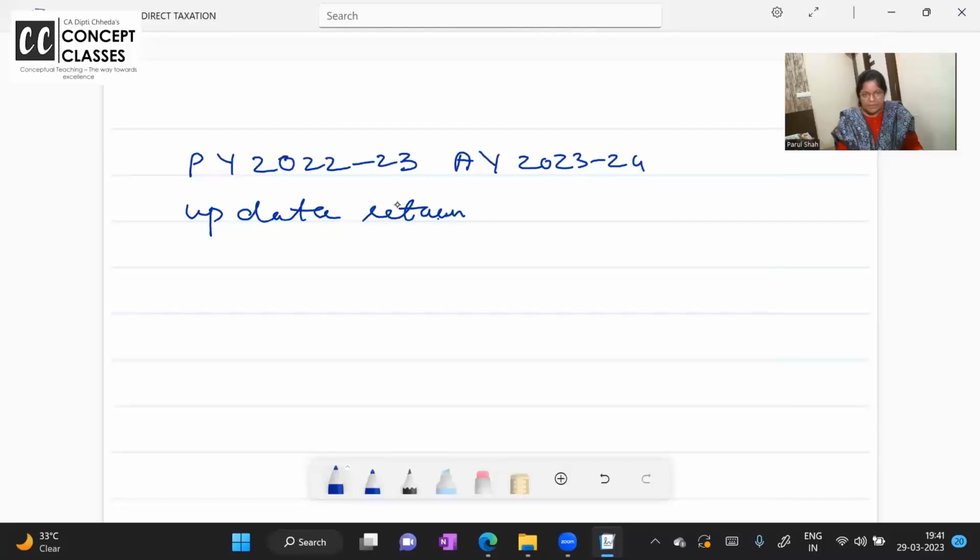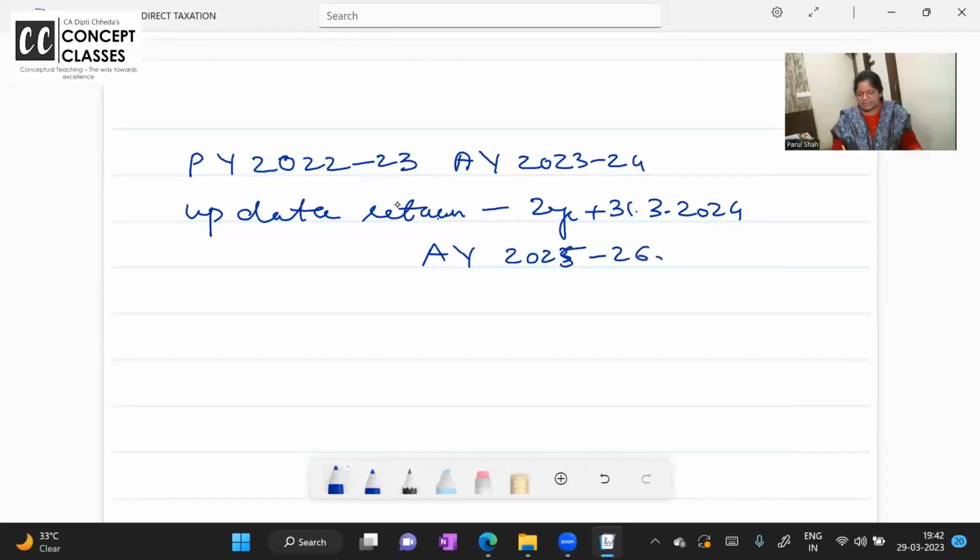This is like 23, 24, no? So updated return you can file from end of the assessment year, 2 years. 2 years plus 31st March 2024. So you can file till assessment year 25-26. पहले ये dates clear है.